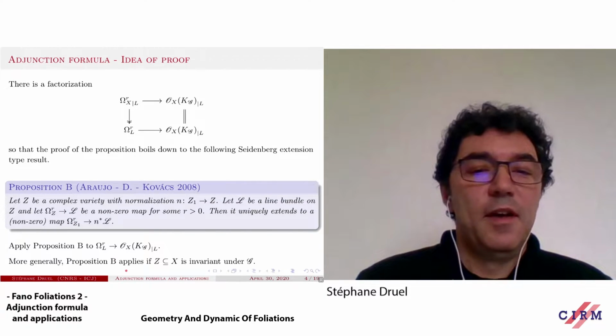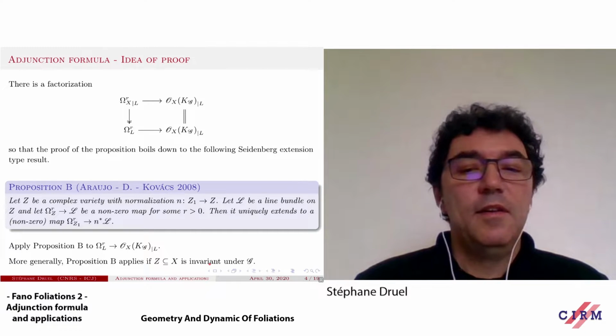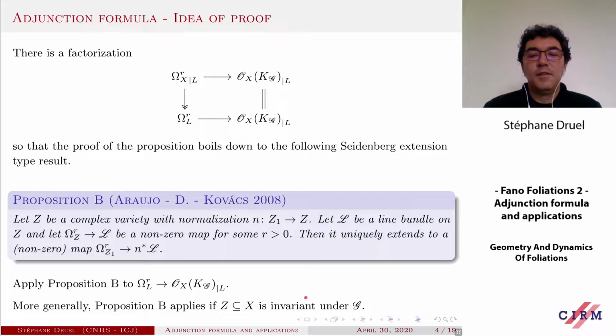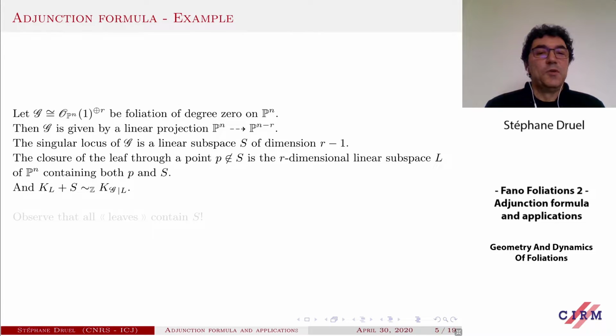This proposition applies as soon as Z in X is invariant under the foliation G. So this is the natural definition of invariance you may think of, but you can replace invariance by the existence of such a diagram where now you replace L by Z. As soon as you have something invariant under G, you get exactly the same diagram replacing L by Z, and you can apply this extension theorem to get this type of maps. Okay, so this answers the first question about the adjunction formula for the closure of the leaf.